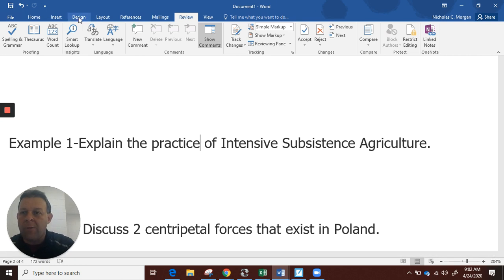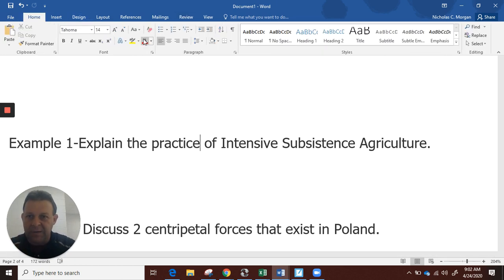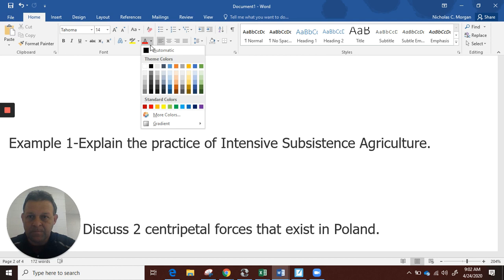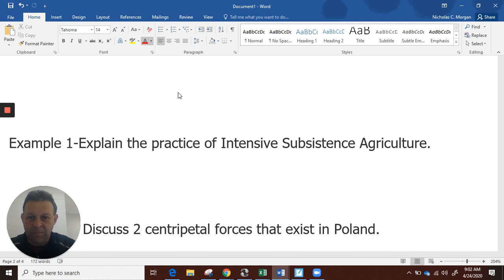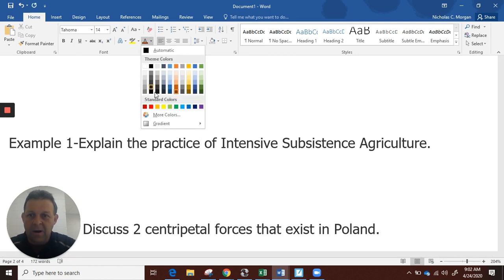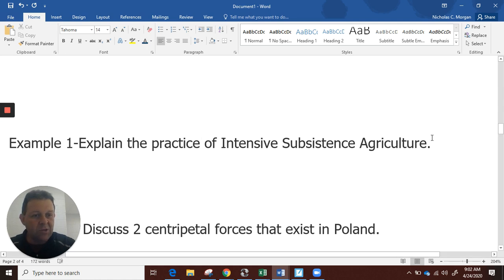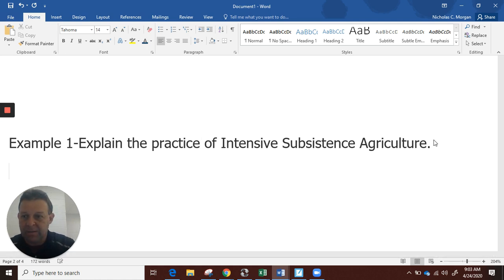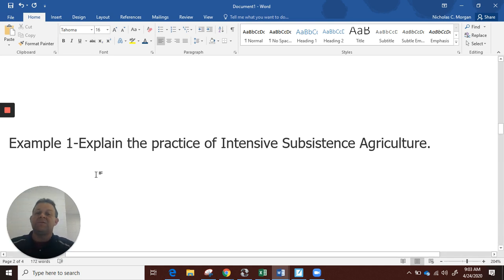What I want to do, you'll follow me on the screen here. I'm going to pick a color so you can see my answer in a different shade, and maybe even change the font here so you can see it a little better. So I'm explaining the practice of intensive subsistence agriculture. Explain means I must totally cover it. I must explain what it is, how it happens, and why it's used.